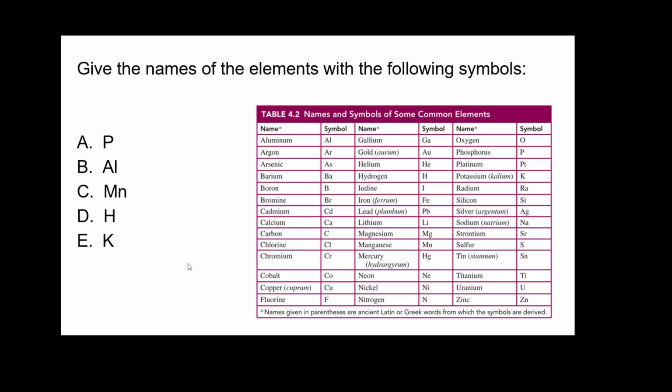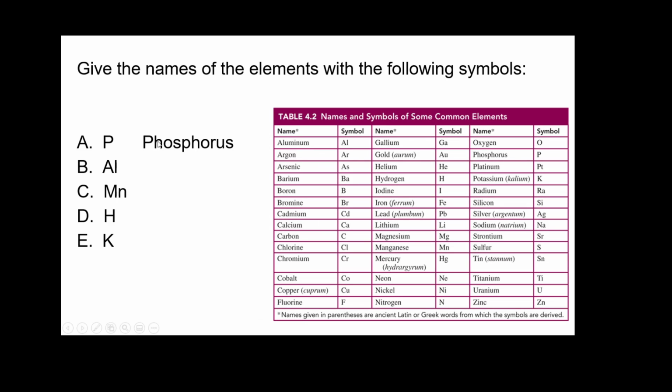Give the names of the elements with the following symbols. So let's test out writing these out. So we have a P. P stands for phosphorus. Here it is. So P is the symbol for phosphorus. And now we have an Al, and it's right here, aluminum.